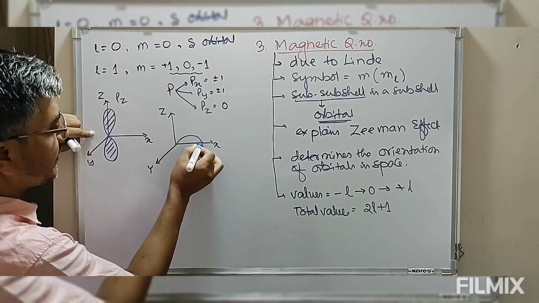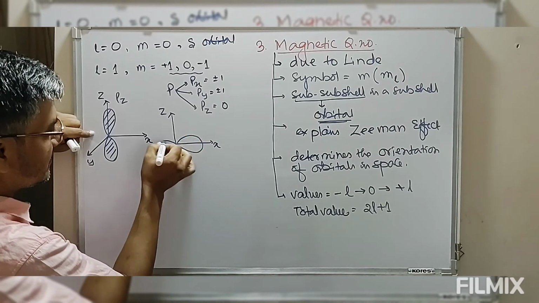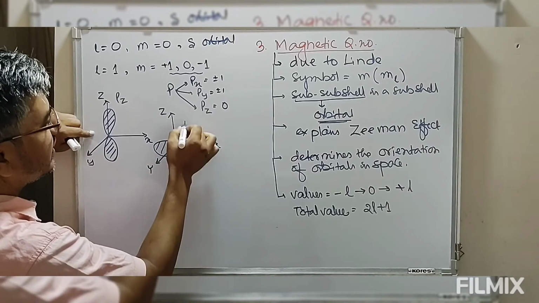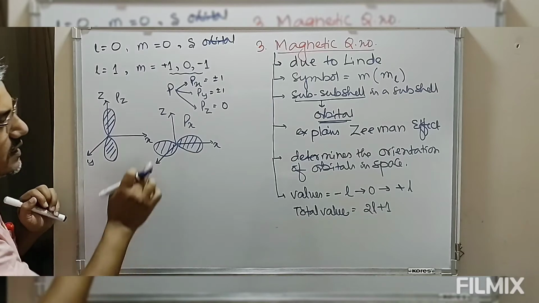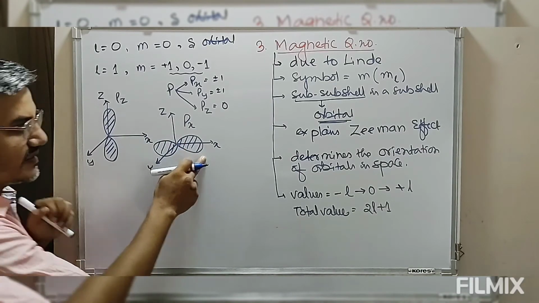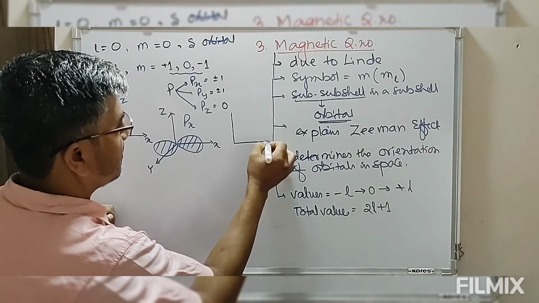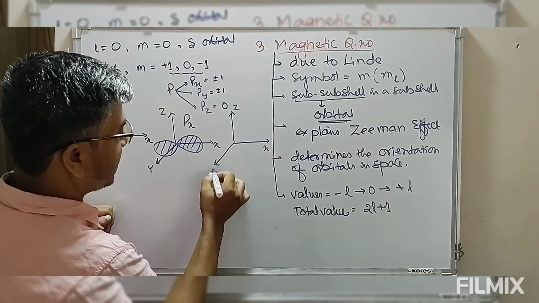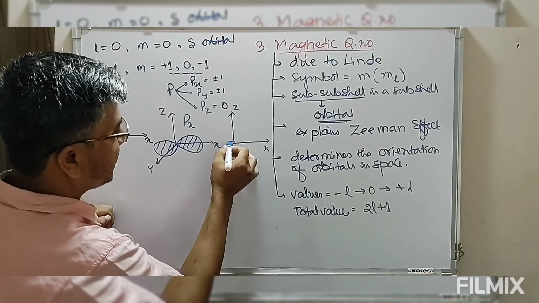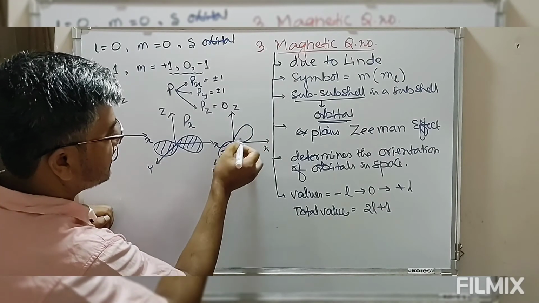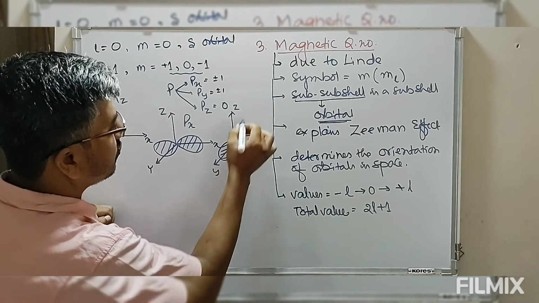If the orientation of the lobe is along the x-axis, then we say this is px. If the orientation is along the y-axis, then we say this is py.